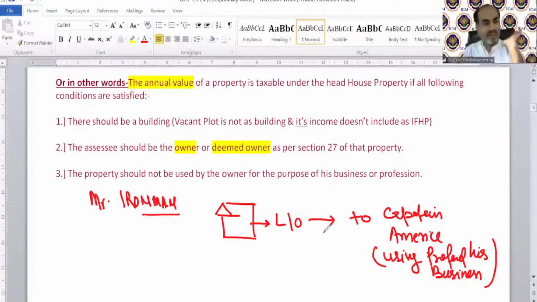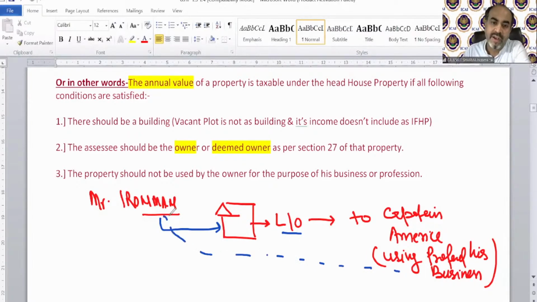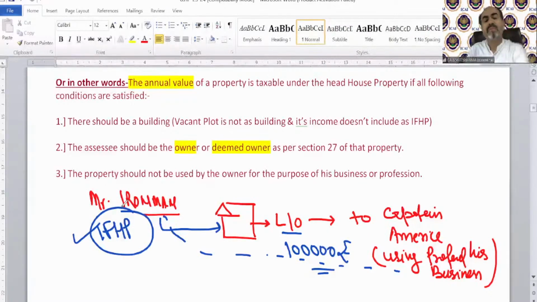So Mr. Iron Man lets out his house property to Mr. Captain America, who is using this property for his profession or business and paying rent to Mr. Iron Man, for example, 1 lakh rupees. In this case, this 1 lakh is going to be taxable under the head income from house property for Mr. Iron Man, because he let out this property to someone.